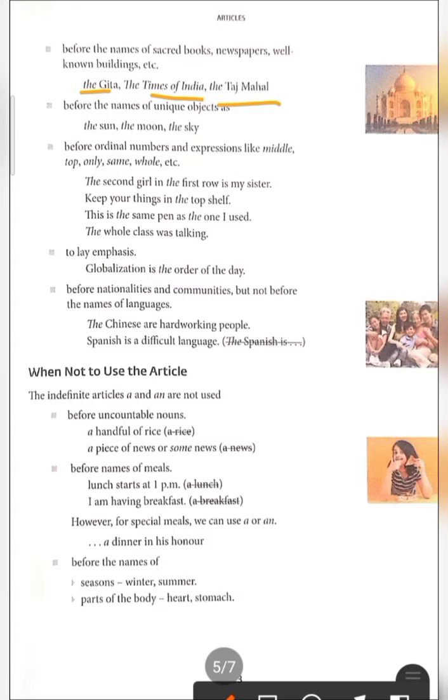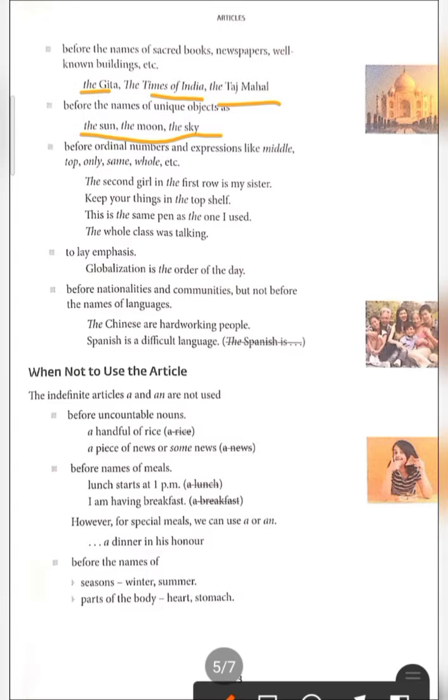The second rule is, when we are talking about unique things. For example, these are universal things: the sun, the moon, the sky. That time we can use "the", because these are only one and universal. The third rule is, when we are talking about ordinal numbers and expressions like middle, top, only, same, whole, etc. The second girl in the first row is my sister. In this sentence we have used the article "the" to show the ordinal numbers.